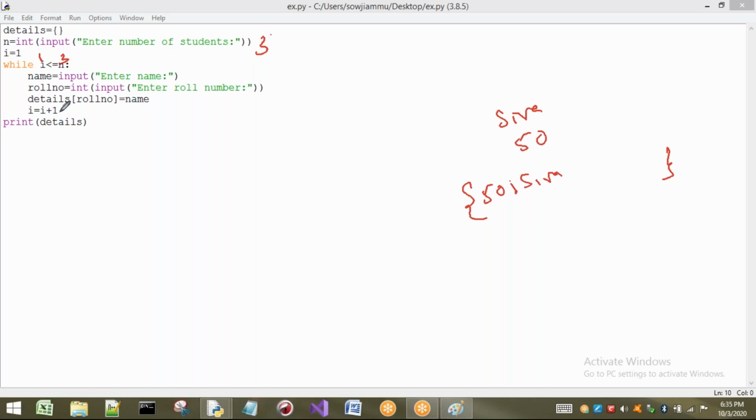This is the first loop. Next, i equal to i plus 1, that means i is incremented to 2. The condition is true, so the second entry will be inserted here. Next i becomes 3, the condition is satisfied, and the third entry is inserted. Next the condition fails, and I want to see what elements are present inside our details, so it will print all the details we have inside our dictionary. First I will just print this one, later I will modify this program.